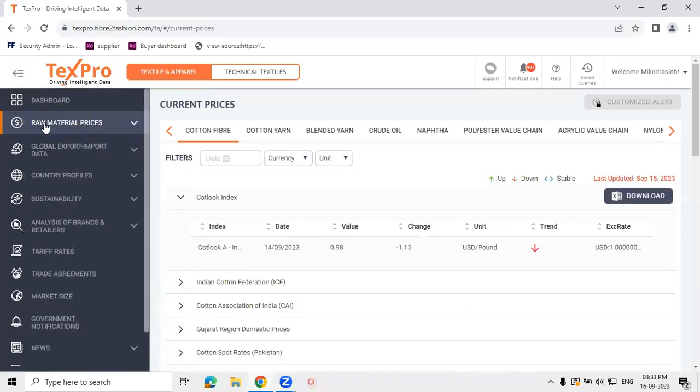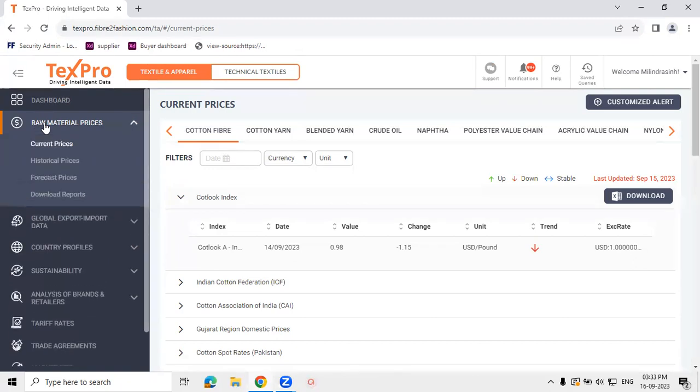Under the raw material price module, we help you with the price trends regarding fibers, yarns, upstream raw material chemicals, commodities like leather and rubber, which are also very essential for the textiles and fashion industry. This kind of data is used to understand how the raw material price trend is in different markets. Based on that, one can do their cost analysis, plan their procurements accordingly, and also negotiate with their vendors and suppliers. We cover the current prices, historical prices, and we also do forecasts for some of these commodities as well.